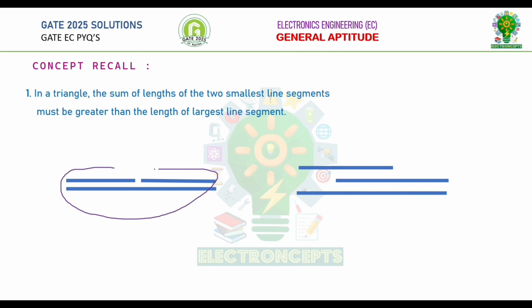Here we have taken three line segments, of which the sum of the two smallest line segments is less than the length of largest line segment. And here we have taken three line segments such that the sum of two smallest line segments is greater than the length of largest line segment. Now let us try to form a triangle using these three line segments.